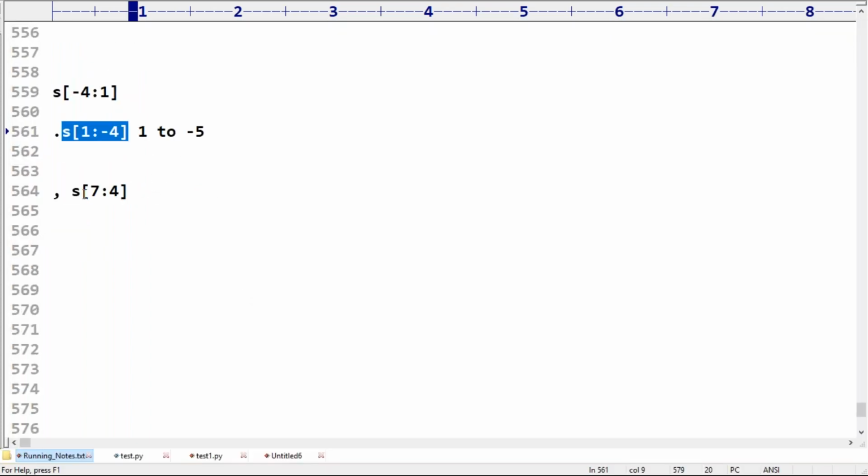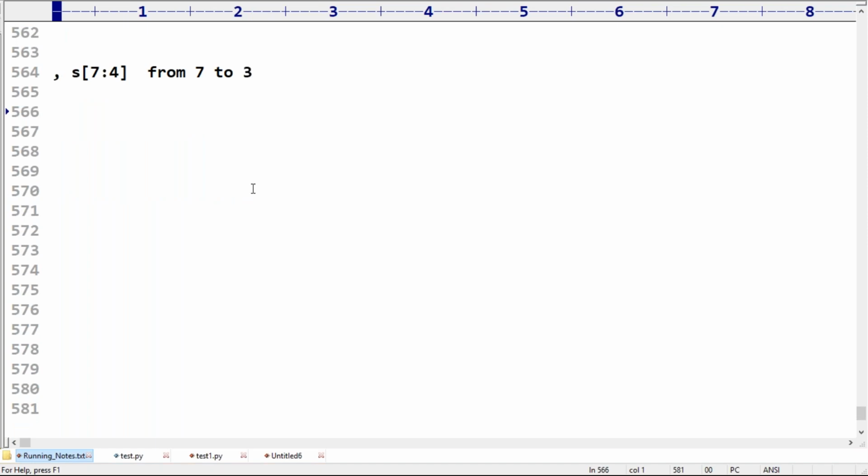Okay, next, S[7:4]. So from 7 to n-1 means 3. So in forward direction, from 7 index to third index, not possible. That's why empty string we are going to get. Any doubt? Yes, empty we are going to get, because in forward direction from 7 to 3 not possible.